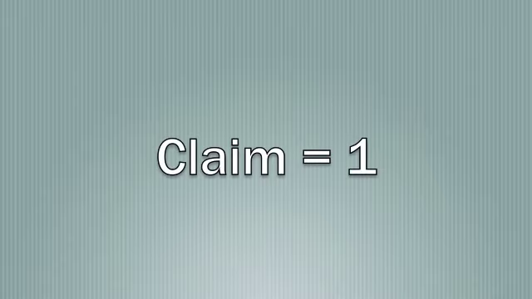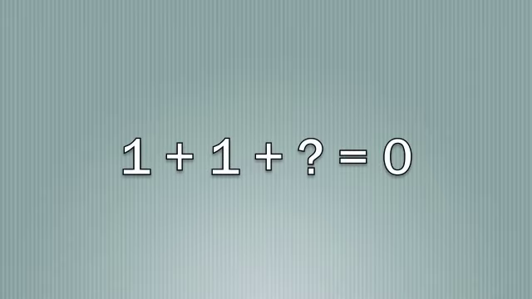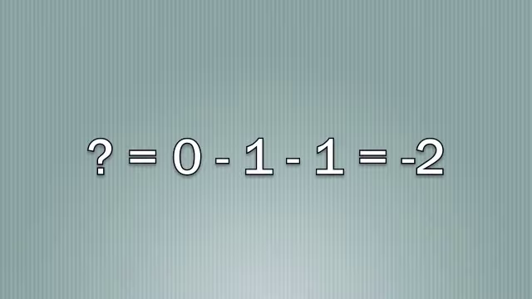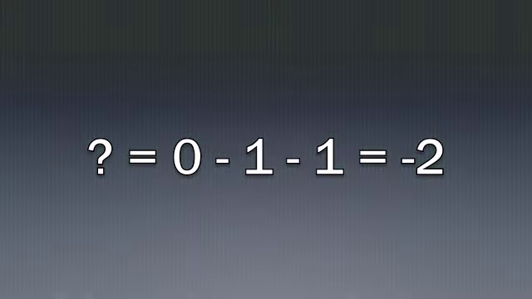But if logic is math, what does that equation look like? For our purposes, a single claim shall be represented as 1, be that a god exists or a god does not exist. So how can we define a lack of belief? Well, provided we don't believe either of these claims, we can write out an equation. Here we have the claims of Zeus and the FSM and the conclusion that we believe 0 of them. Remember, the missing variable is disbelief. So what can we add to this equation to have 0 beliefs? By simply isolating for the variable, we find it's actually a subtraction. So if belief is a positive number, lack of belief is an equal and opposing negative number.